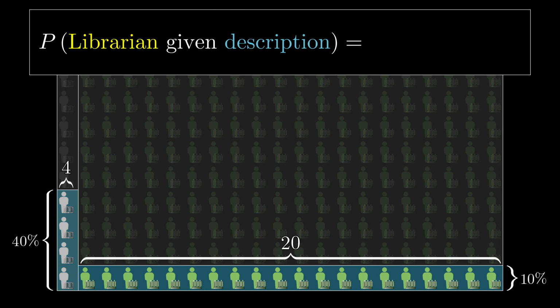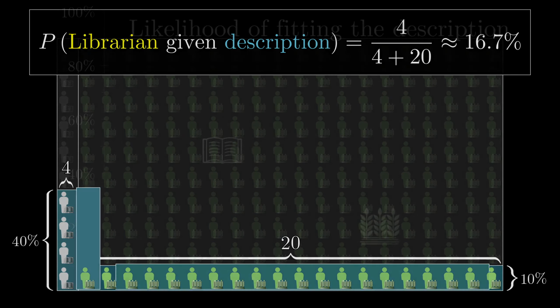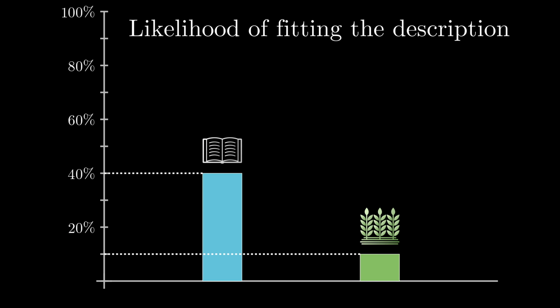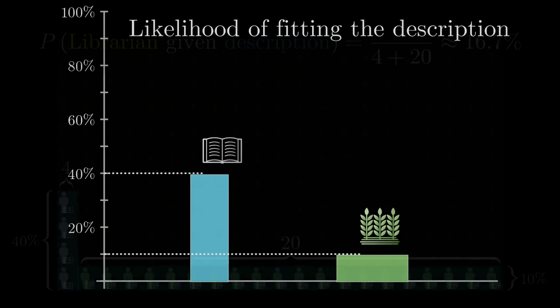So, the probability that a random person among those who fit this description is a librarian is 4 out of 24, or 16.7%. So even if you think that a librarian is 4 times as likely as a farmer to fit this description, that's not enough to overcome the fact that there are way more farmers.